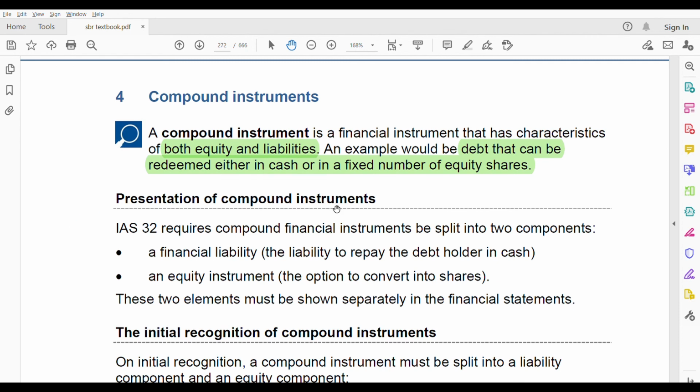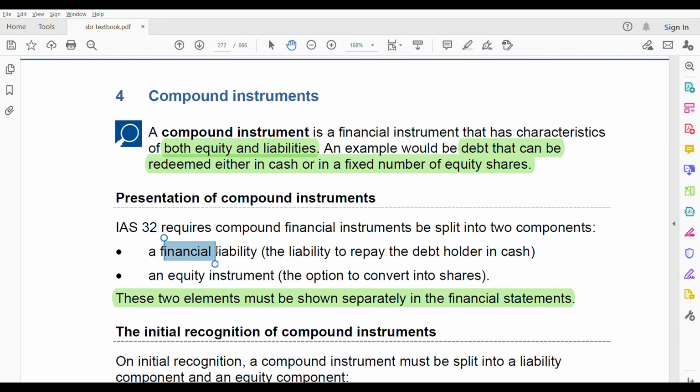How do you present these compound instruments? That is the only concern of IAS 32. That's it. It requires compound financial instruments to be split into two components. You cannot write it as one instrument. And remember that these two components must be shown separately in the financial statements. How do you write it? You show one as a financial liability, and the other as an equity instrument. Simple. Whatever is the financial liability part, you write it as financial liability. Whatever is the equity instrument part, you write it as an equity instrument.